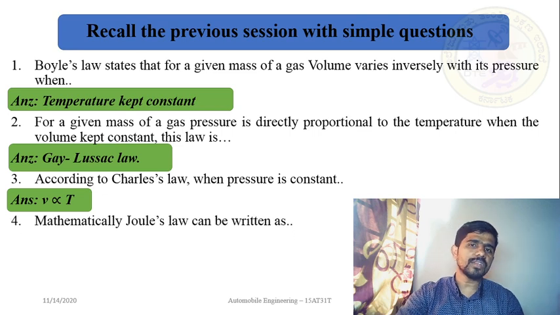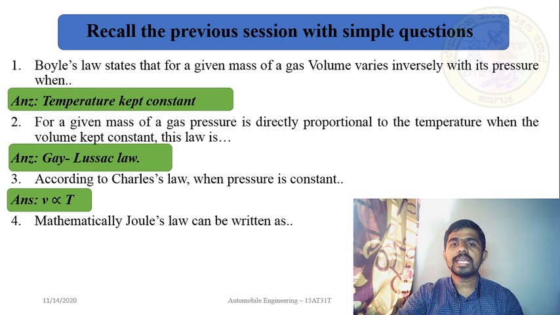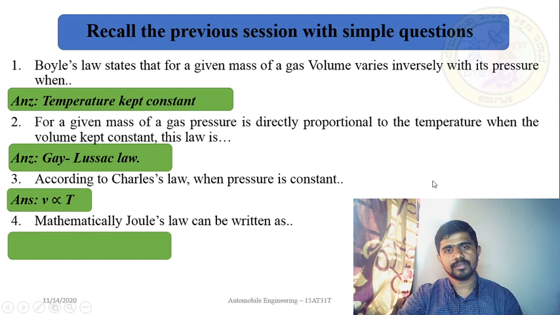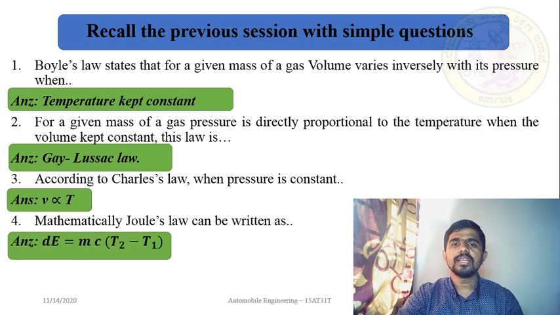Now the fourth question. Mathematically, how can Joule's law be written? Can you guess the answer? Yes, dE is equal to mc into (T2 minus T1). So this is the answer for the fourth question. Is it okay, students? Yes.